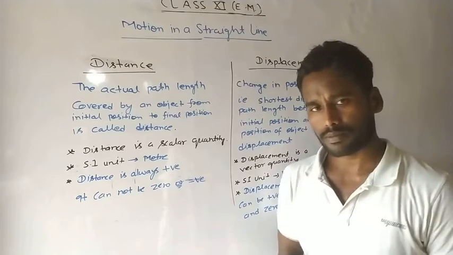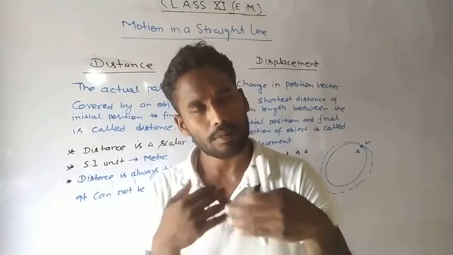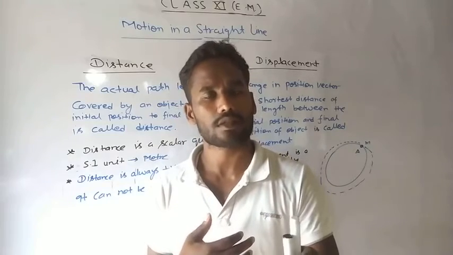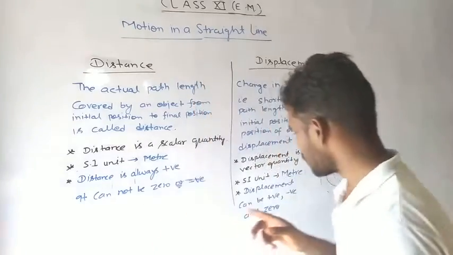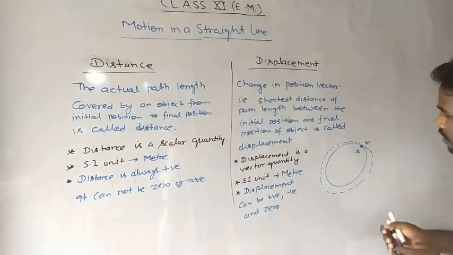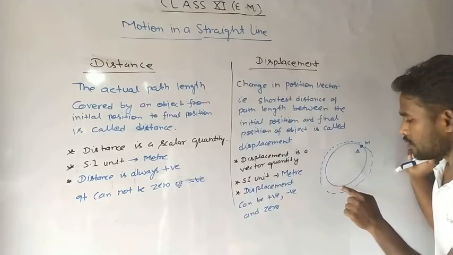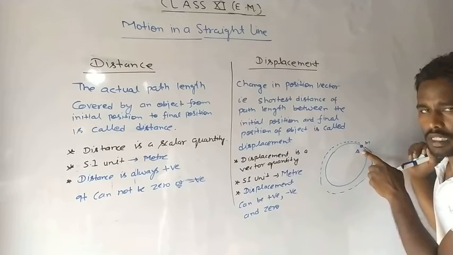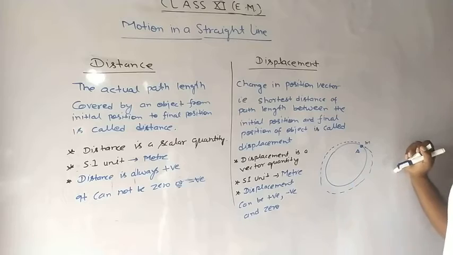I want to say that if an object starts from a point and after covering its path, after completing one orbit, it again reaches point A, then there will be no displacement, meaning displacement will be 0.